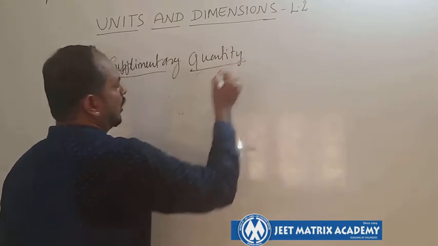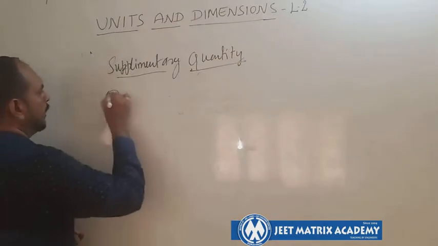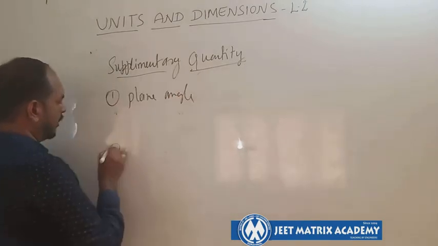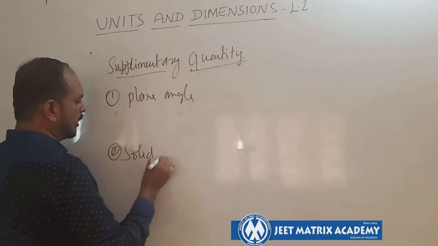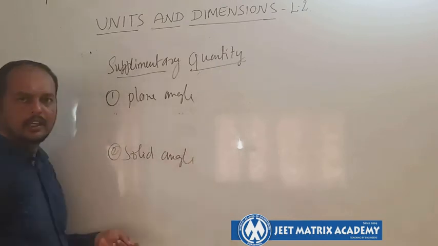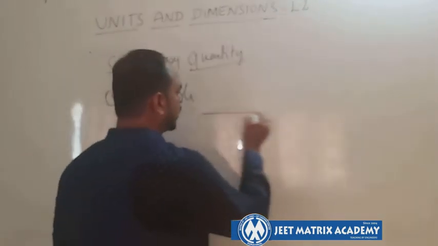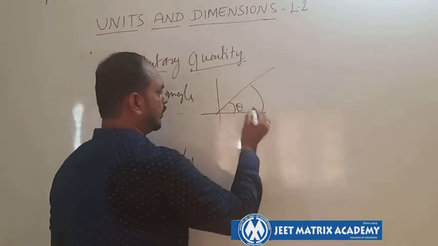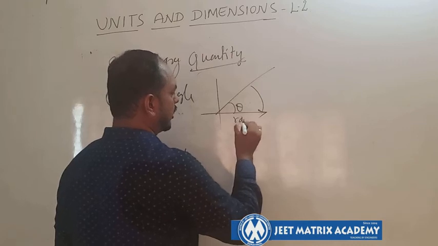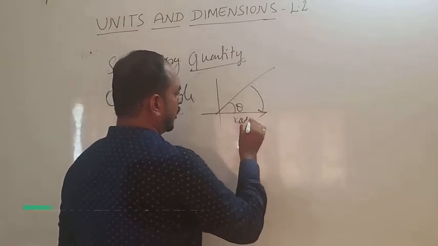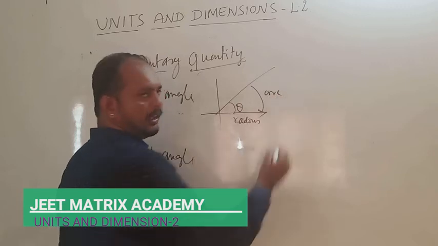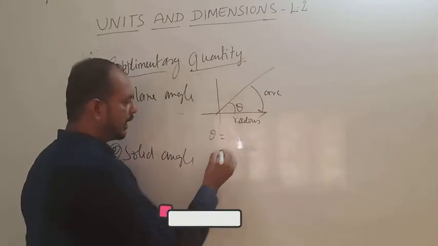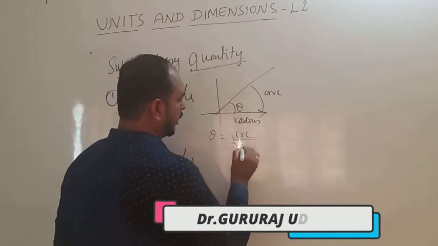The first one is plane angle and the second one is solid angle. A plane angle always contains two lines in a plane. So this is the radius, this is the arc. The plane angle theta is measured as arc by radius.